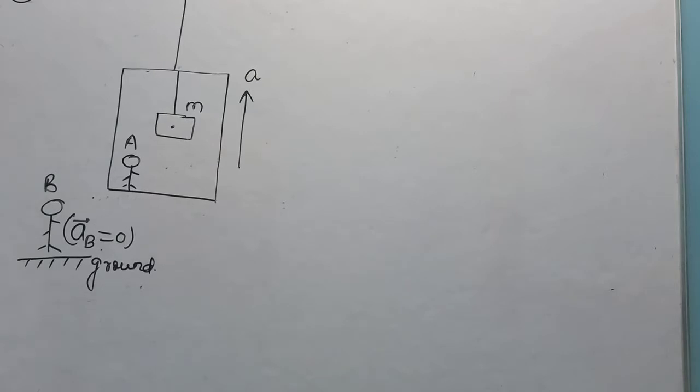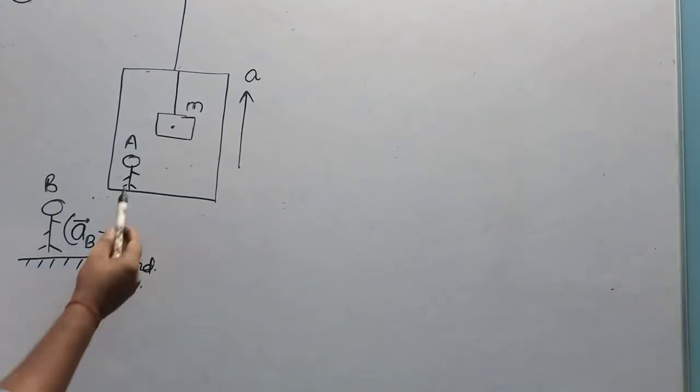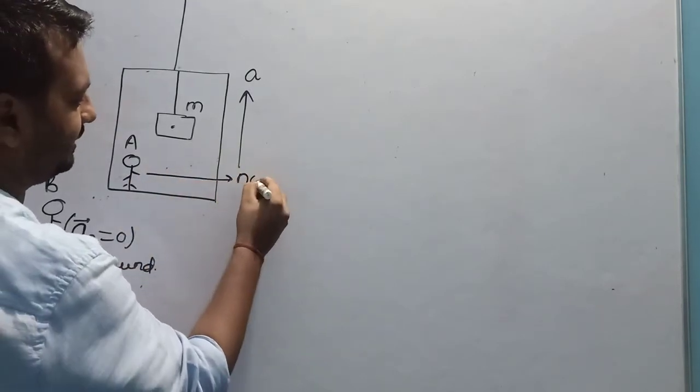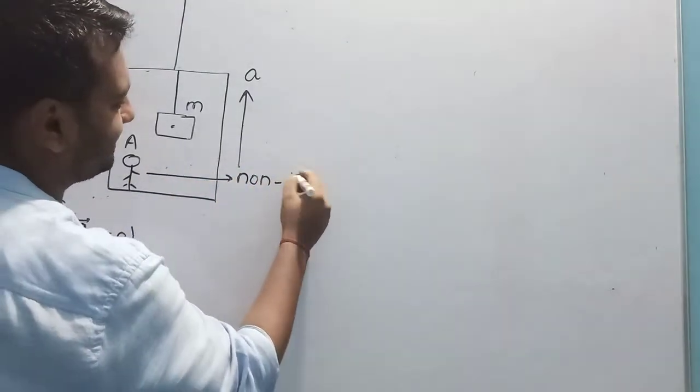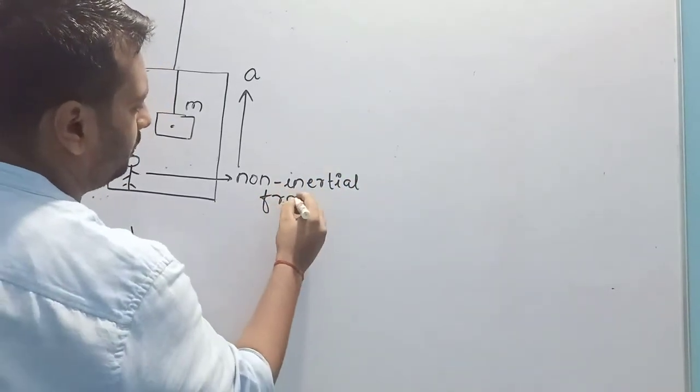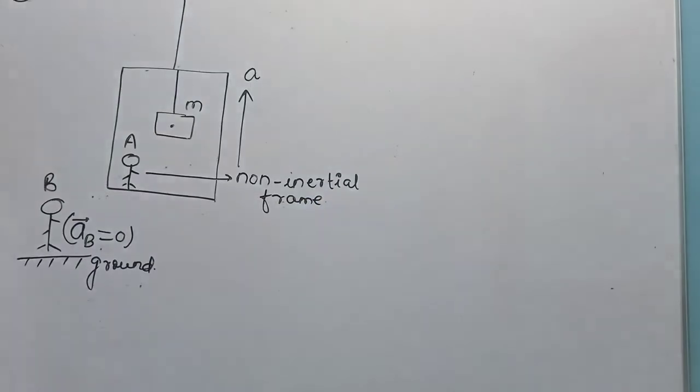So for observer A and for observer B, I am going to write the force equation. Clearly, observer A is in non-inertial frame. Why is observer A in non-inertial frame?